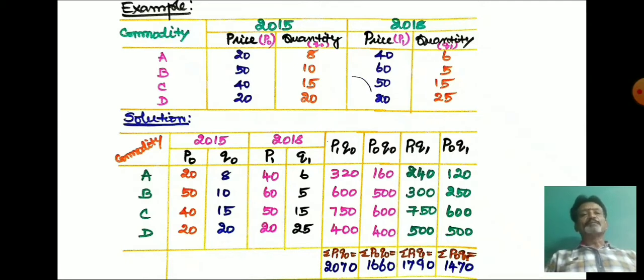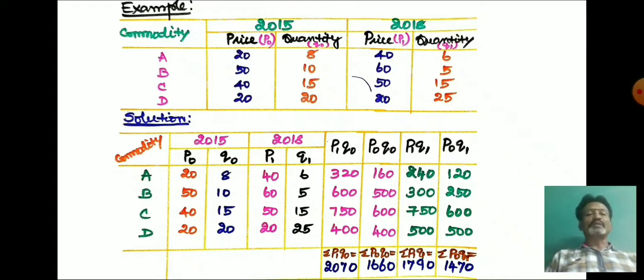The price in 2015 is denoted by P0 and the quantity in the base year is denoted by Q0. 2018 is the current year, so the price in the current year is P1 and the quantity in the current year is denoted by Q1. First we have to estimate P1Q0 and P0Q0.